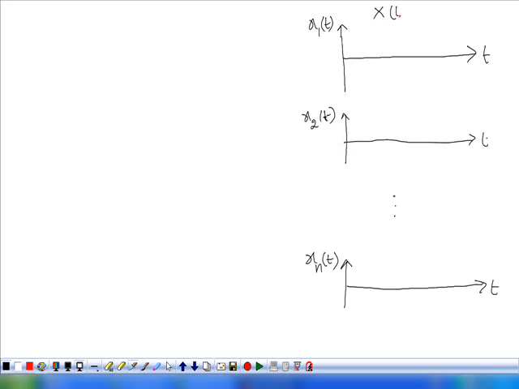So x of t is the continuous random process, and the sample functions are x1 of t, x2 of t, and so on, xn of t, like this. Here I selected arbitrary shapes. By the process of sampling, we can obtain the samples of this particular random process.